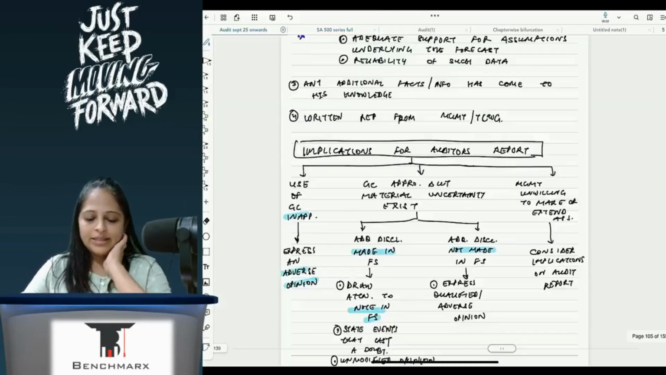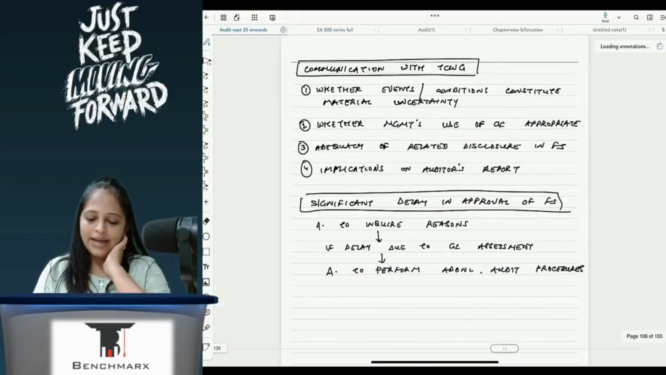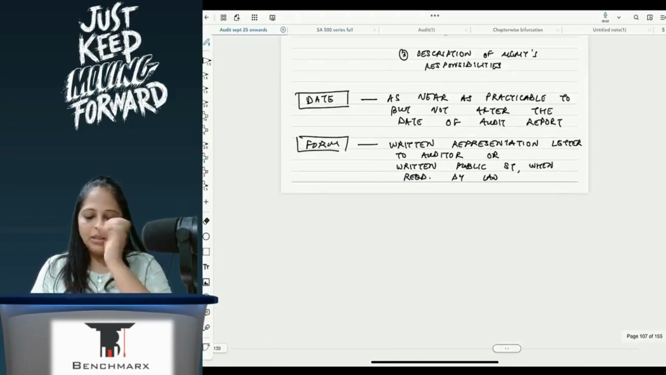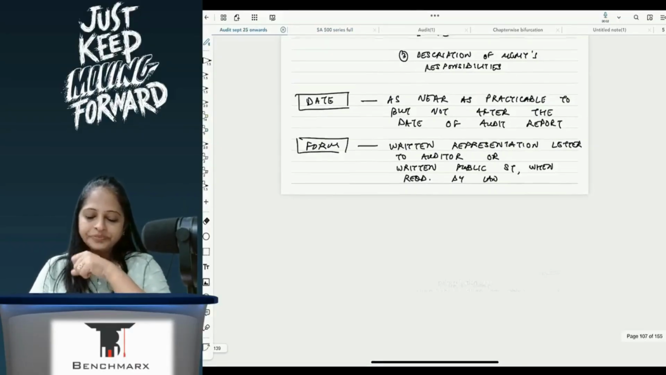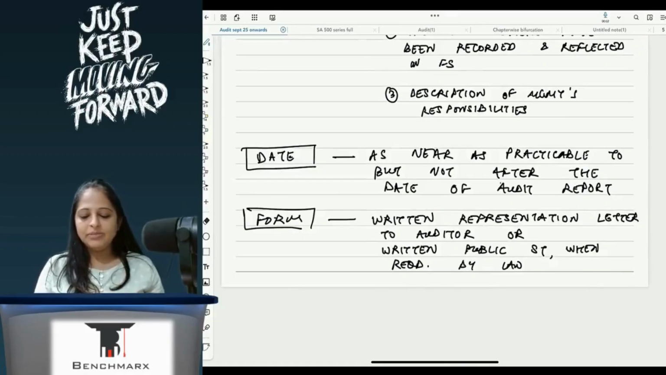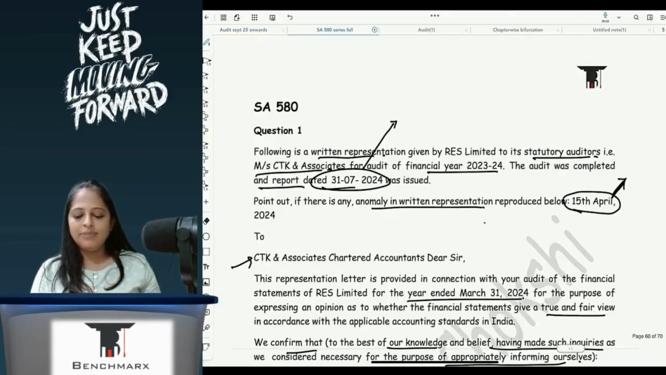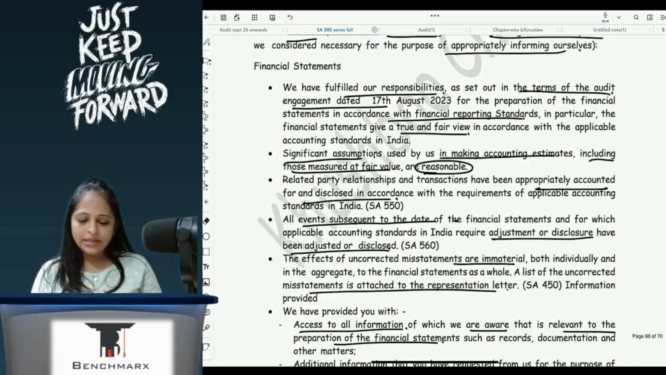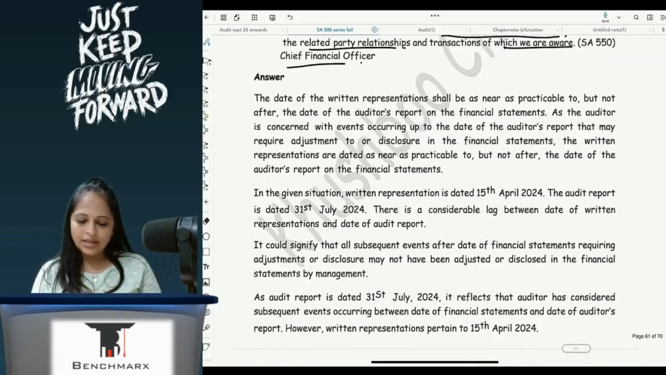When we were doing SA 580, we saw that the date has to be as near as practicable to, but not after, the date of audit report. So it is not near, because April and July is far away, and there is a possibility of subsequent events coming between these 2 dates. So apart from that, I don't see any other issues. Let's just check the answer.